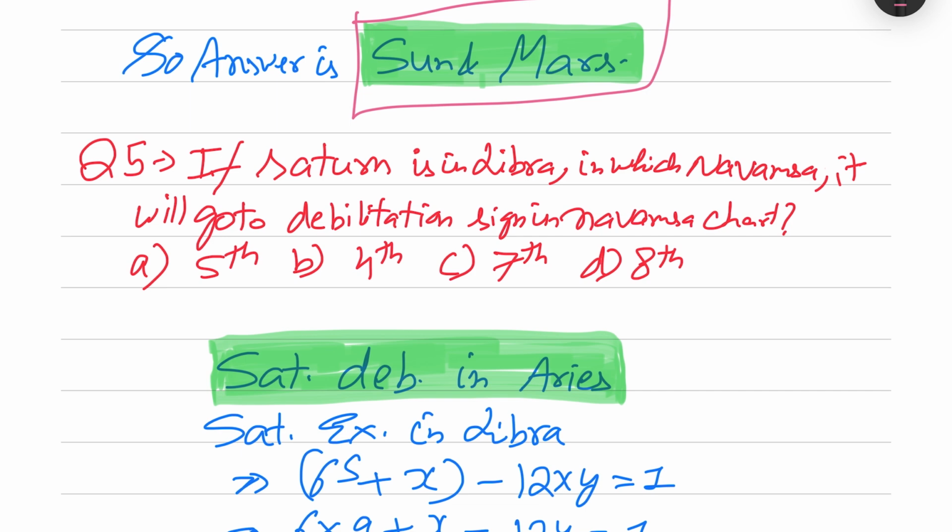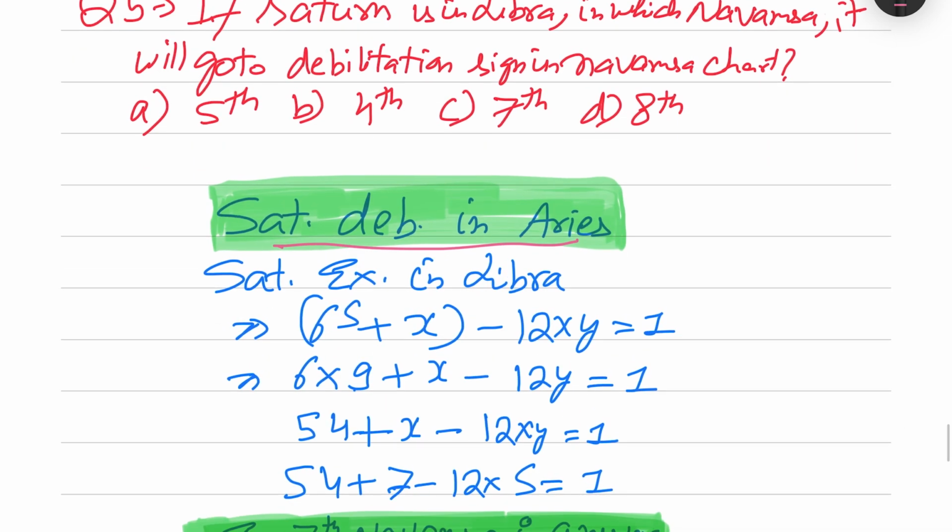If Saturn is in Libra, in which Navamsha will it go to a debilitation sign in the Navamsha chart? This is a different kind of question. It says Saturn is in Libra, which means it is exalted, but in which Navamsha block should the degree be so that it moves to a debilitation sign? Debilitation for Saturn is Aries. So we have to calculate 6 sign plus x minus a multiple of 12 sign is equal to 1. This should be the calculation.